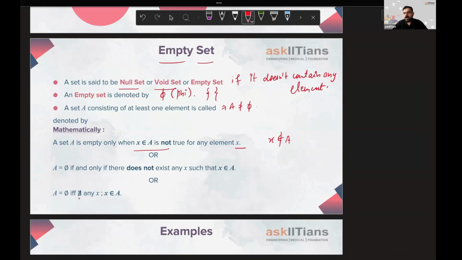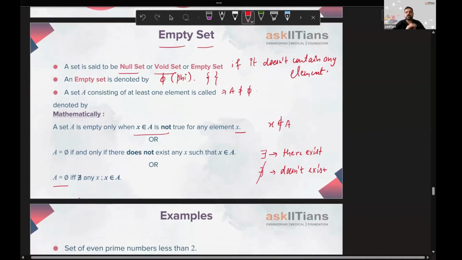All right, we are getting a new symbol here. This reverse E, I think you might be seeing it for the first time. This is for 'there exists'. We read this as there exists. And if we strike it, we call it 'doesn't exist'. So A is a null set or phi if there doesn't exist any X such that X belongs to A. So there is no X which belongs to A.